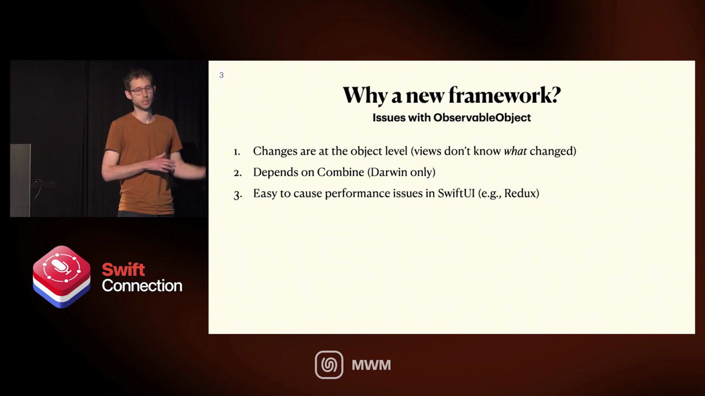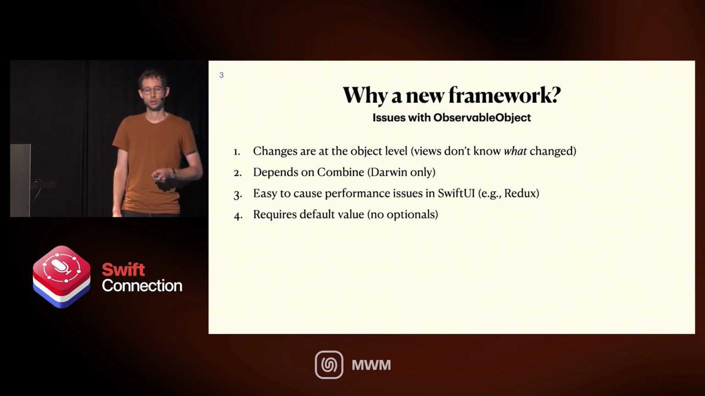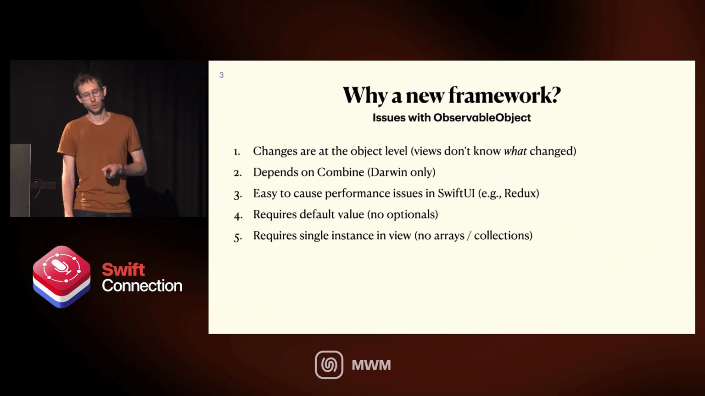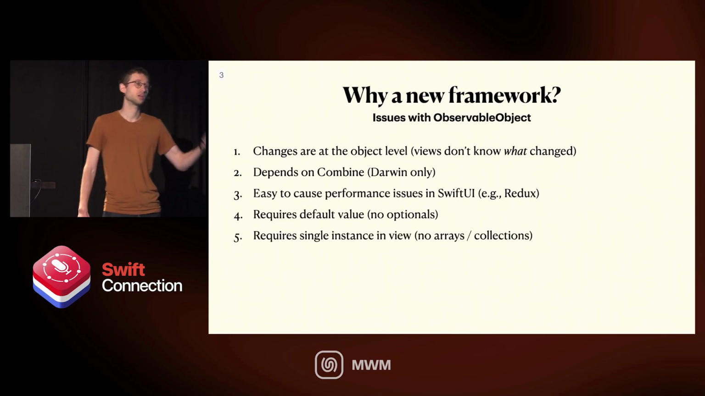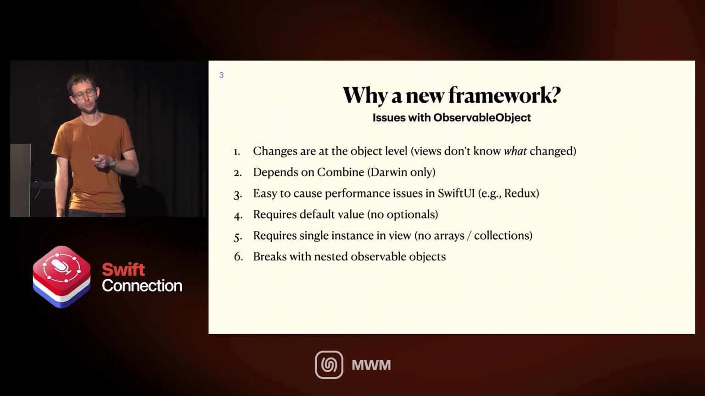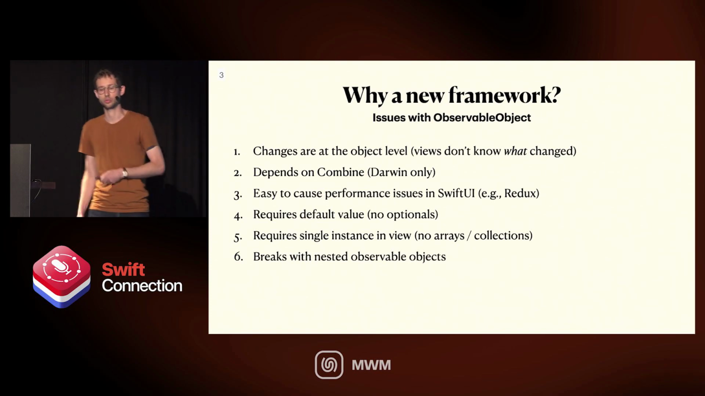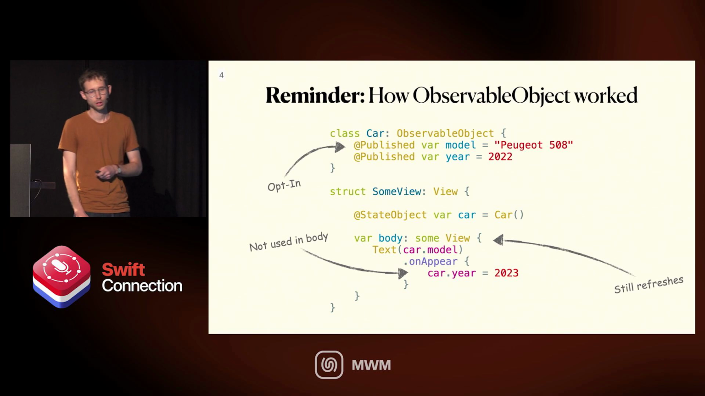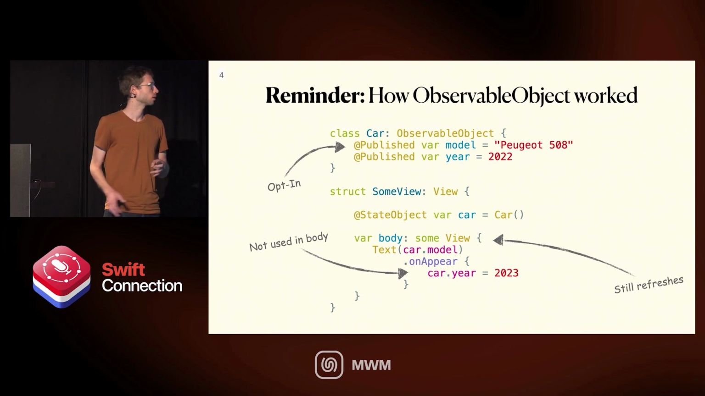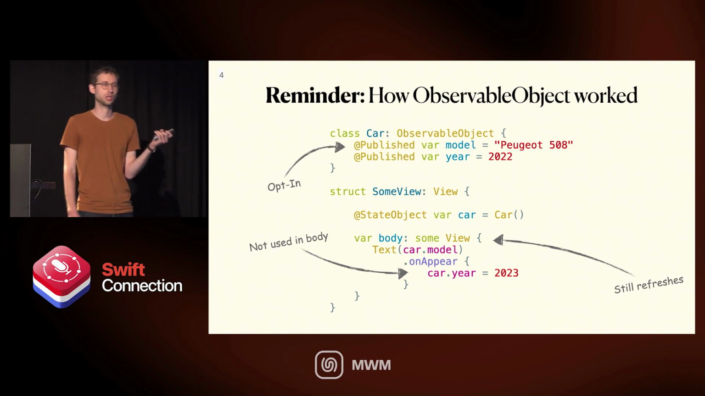If you're using patterns like Redux and similar patterns, and you're not careful, it's very easy to tank your performance. It requires a default value, so you cannot do optional. It requires a single instance, so you cannot have an array of observable objects, or any other collection of observable objects in your view. And it breaks with nested observable objects, so you cannot have an observable object inside another observable object. That also breaks.